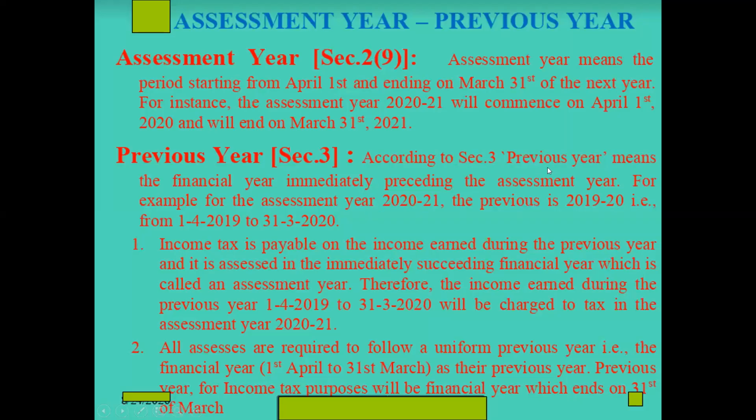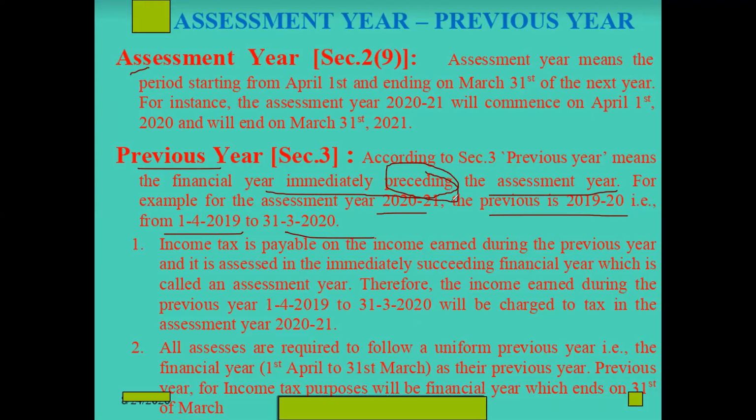Now you see, whatever I explained is mentioned here. Previous year means the financial year immediately preceding the assessment year. Preceding means previous, earlier year. For example, for the assessment year 2020-21, the previous year is 2019-20, that is from 1/4/19 to 31/3/20. So these two concepts I explained with examples, assessment year and previous year. Is there any doubt in this one? You can again ask.